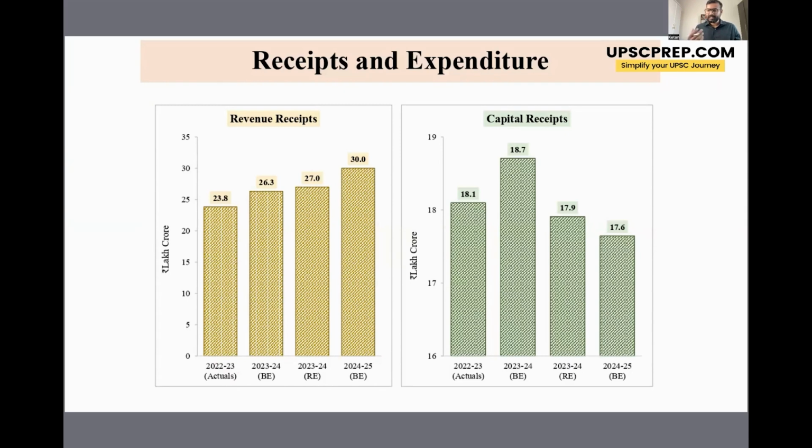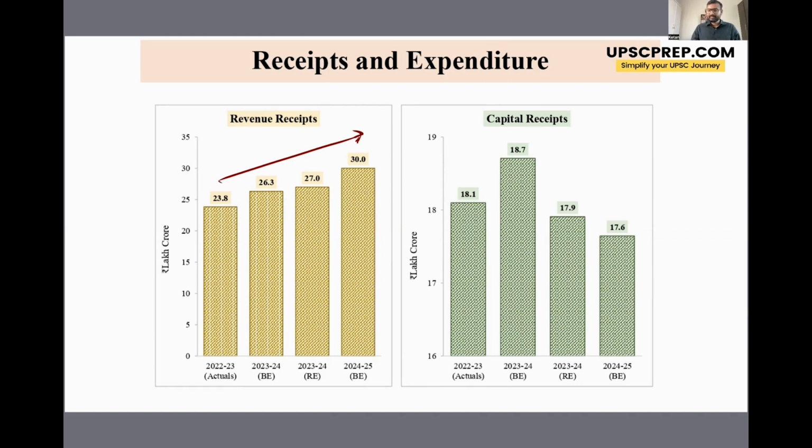Now let's look at some of the trends with respect to receipts and expenditure. So as you can see, the first graph is revenue receipts. Now the revenue receipts of the government are growing. The major chunk of revenue receipts comes from tax revenue receipts, right? So we can see that the amount of money that the government is getting through taxes is increasing. Now, this increase has happened even though the government has not really increased the tax rates in the country.